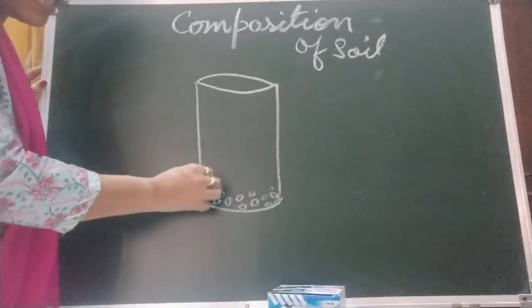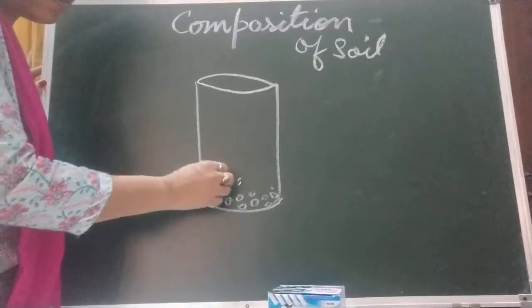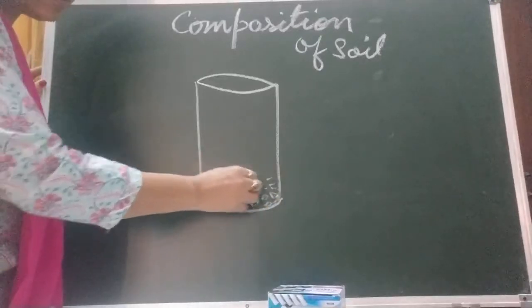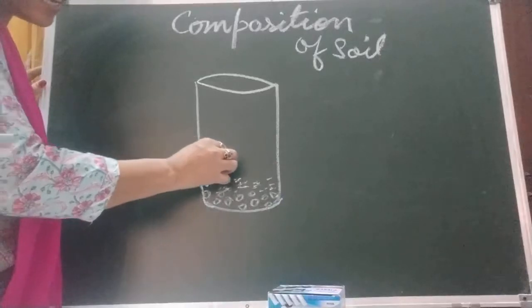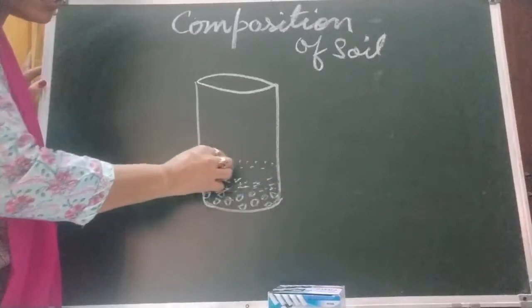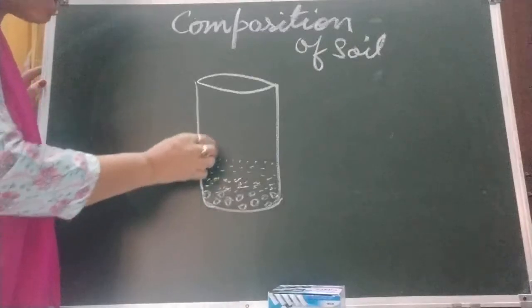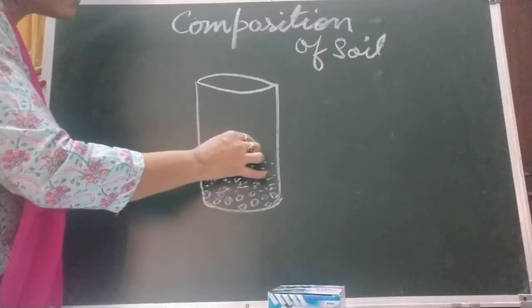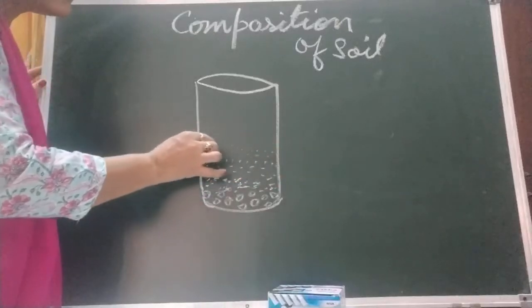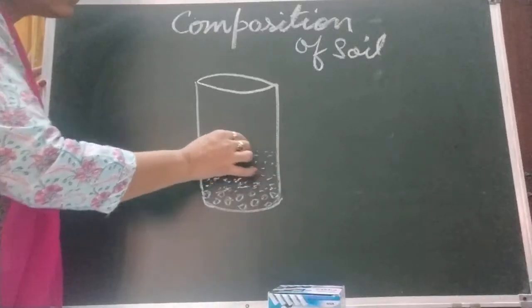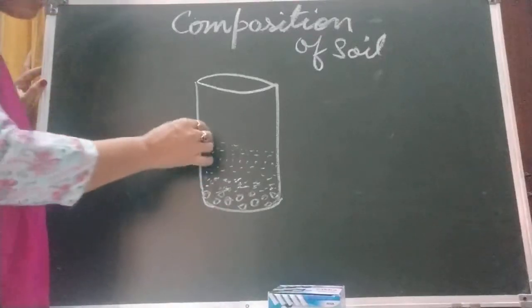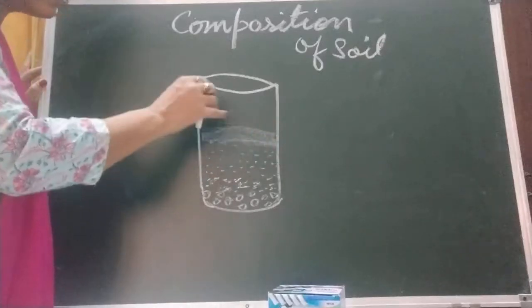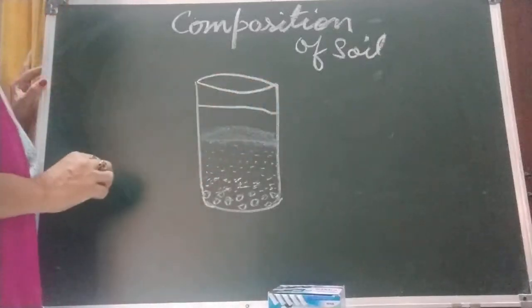After that we see the heavy sand, and then light sand is there. Above this, very tiny clay particles are there. So these layers are formed. This is clay, and we can see the clear water.